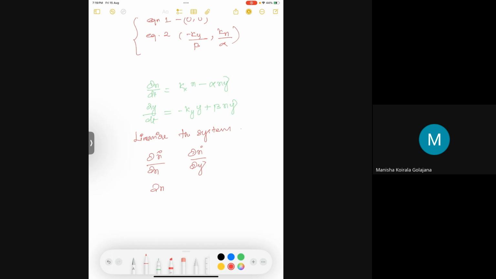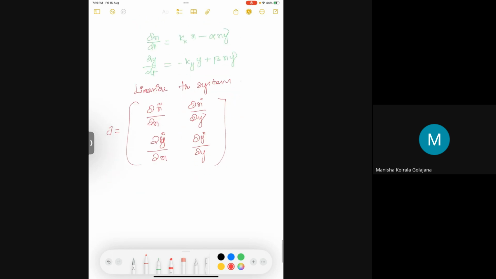Previously, we used to have x1, x2 notation. Since they have given in xy, we are just following that. ∂y dot/∂y. This is my Jacobian matrix. It is a second order equation, so a 2 cross 2 matrix.